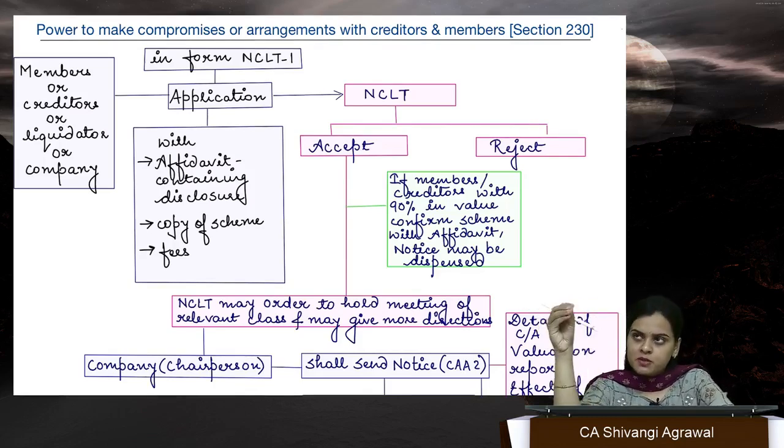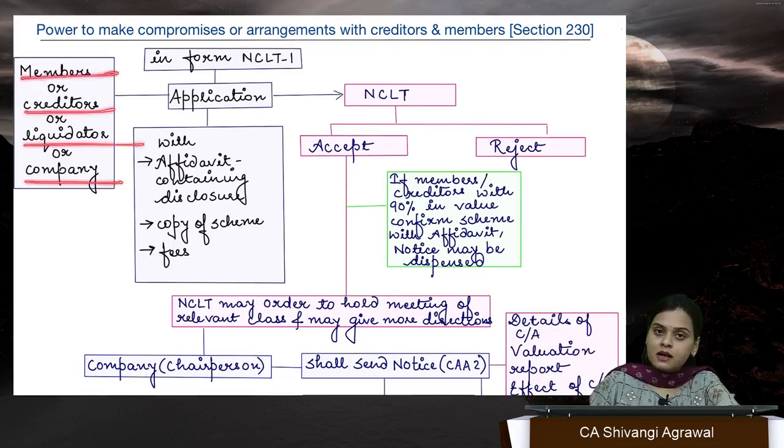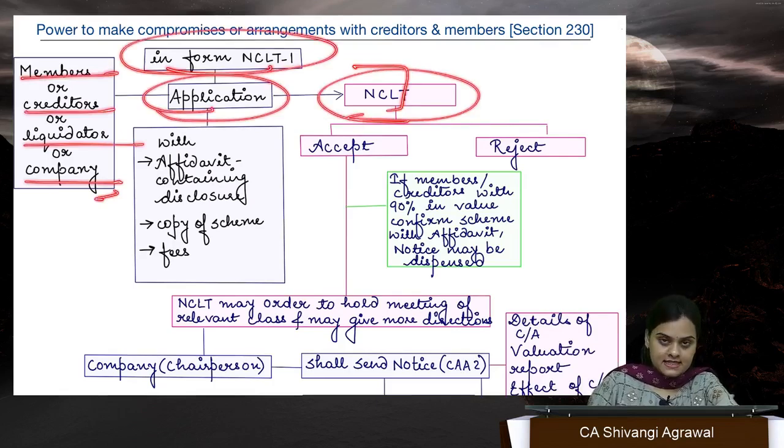For taking permission, they will make an application. There is a whole procedure which has been given under section 230. It starts with making of an application. Members, creditor, liquidator or company, they can make an application in form NCLT 1 to NCLT. This application will be accompanied with the affidavit containing disclosure, copy of scheme and fees.